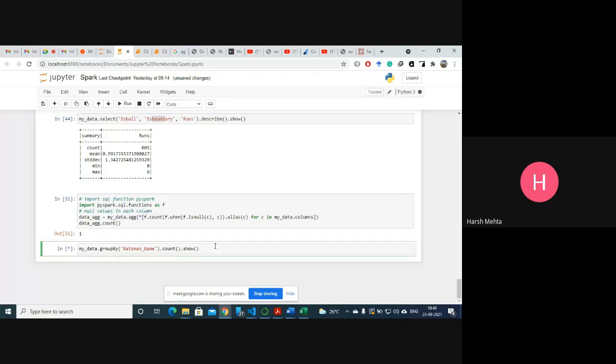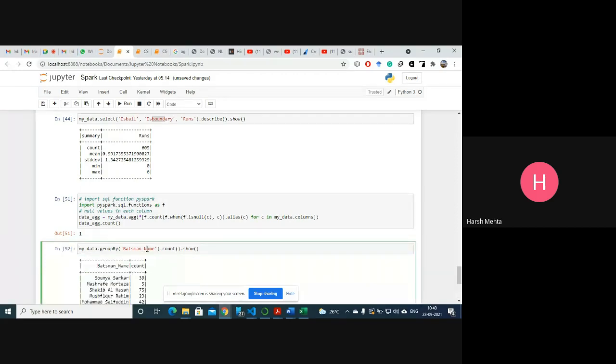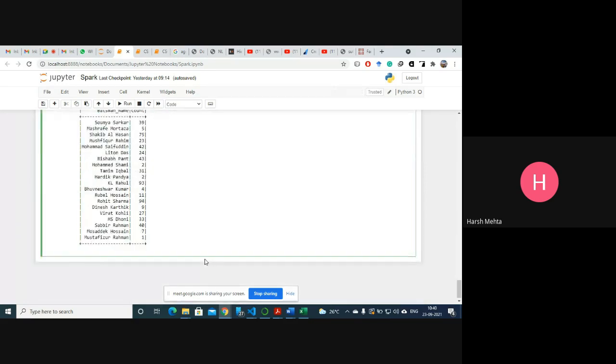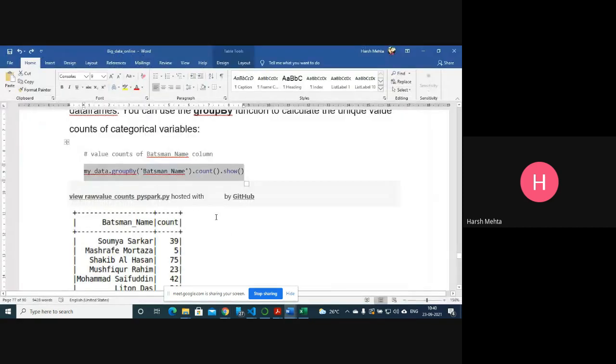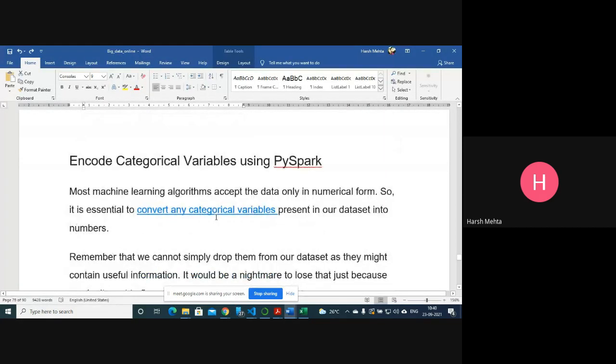In batsman name, what is the unique value that we'll get? Yeah. So Soumya Sarkar is there. I mean, one time it comes. This one person, you see, these come one time in batsman name. Fine. So we are playing with data.